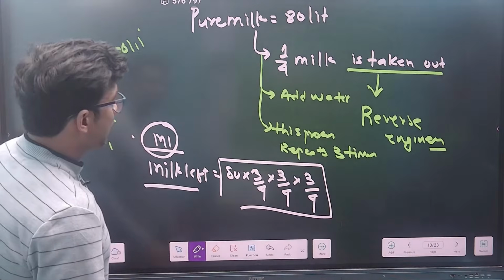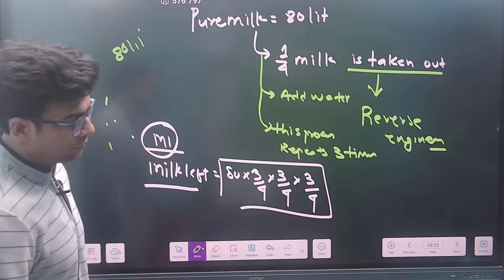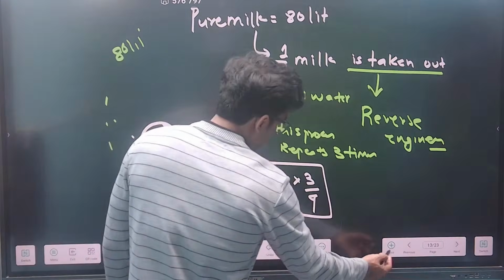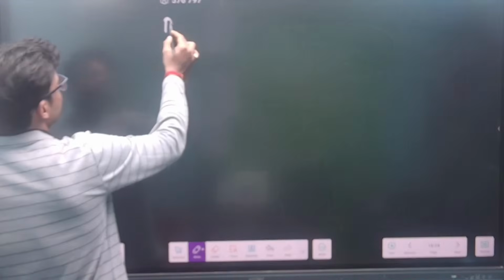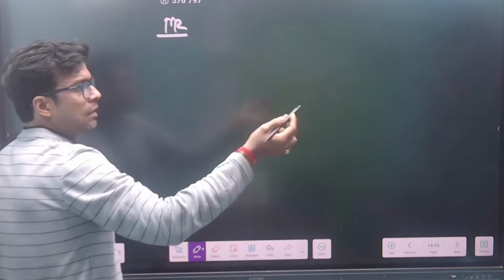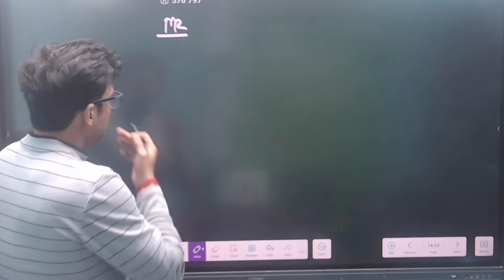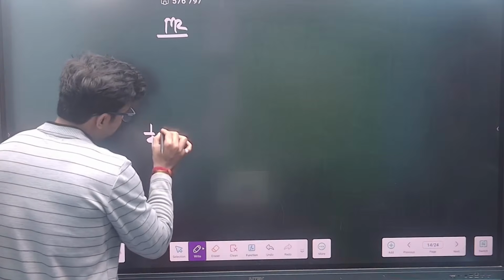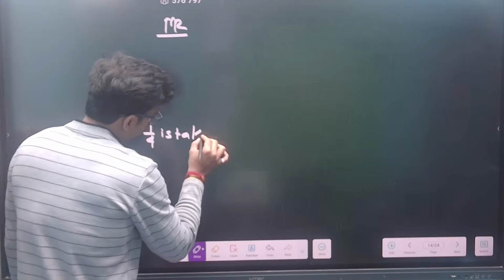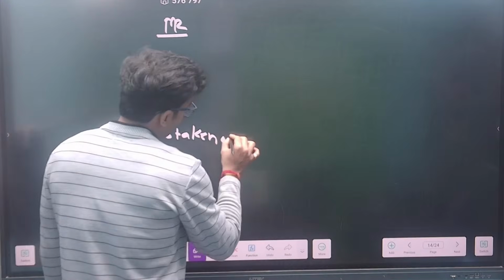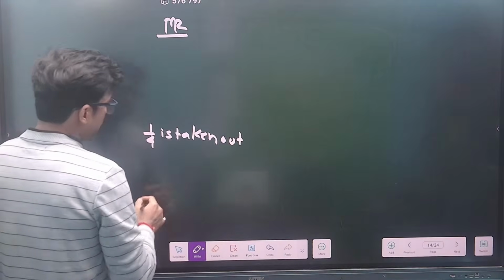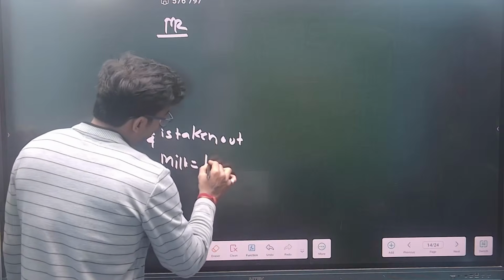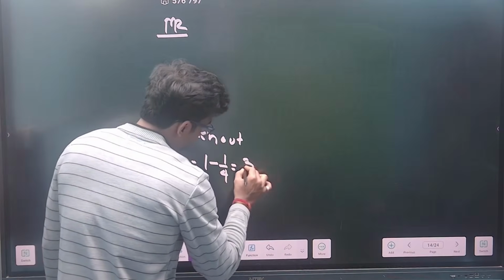Now, as I said, there is a huge usage of ratios, right? So let us discuss method number 2. Method number 2 is again the Aman mantra. Try to understand. If I say that 1 by 4 is taken out, then you would say in terms of ratio how much is left? Milk left would be 1 minus 1 by 4, that is 3 by 4.